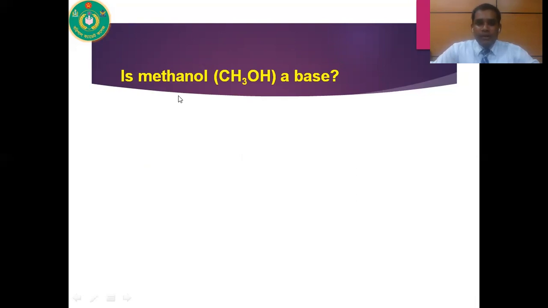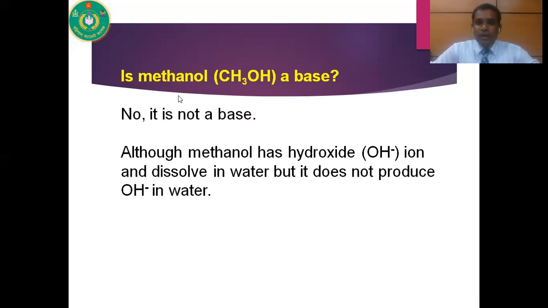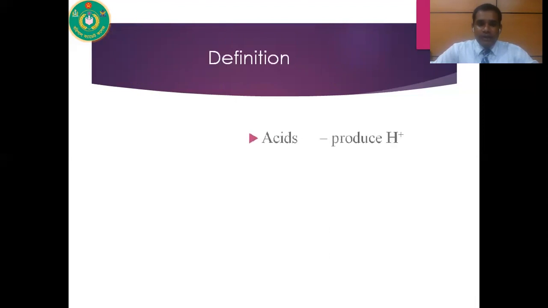In this formula, you can see that there is an OH group. But though methanol is soluble in water, it is not a base because though it contains an OH group, it dissolves in water and does not give any OH minus ion in water. That's why it is not a base.